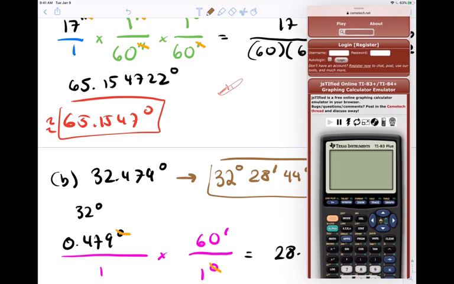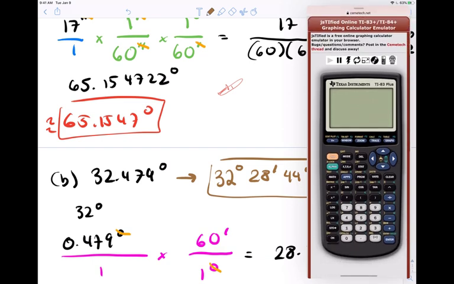Okay, let's confirm. We checked the first one already. Let's check the second one to see how we do. So the second one, we have 32.479.